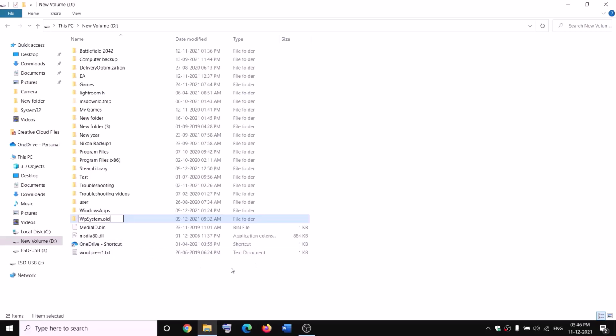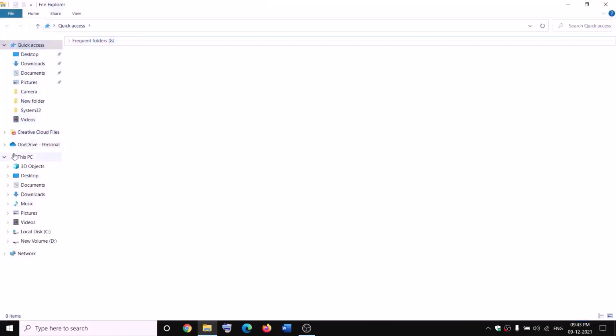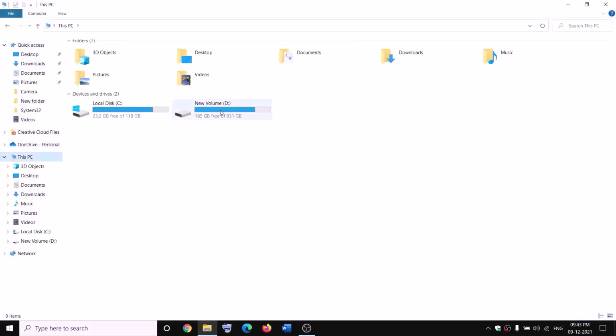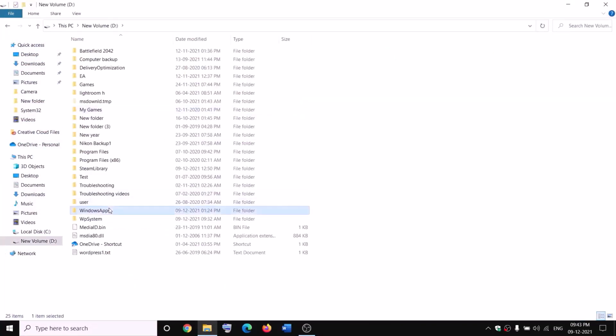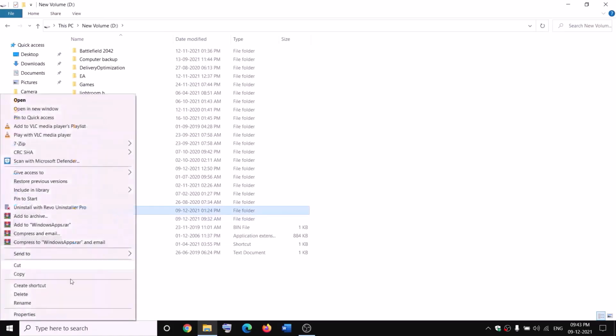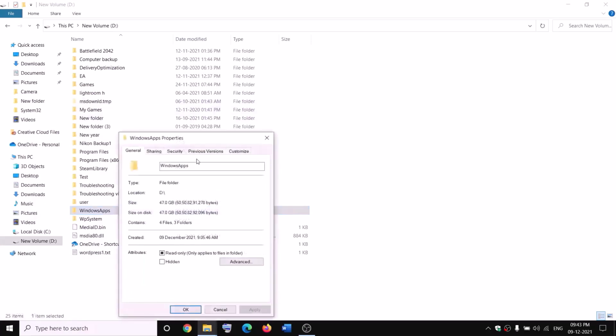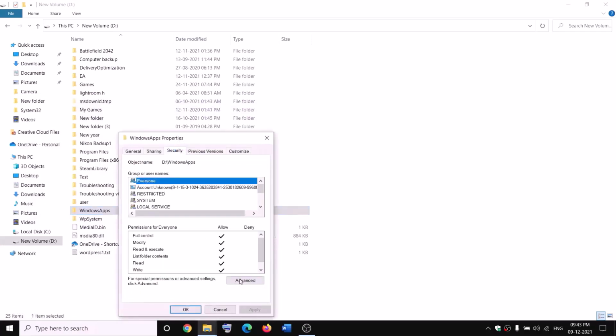Now, if you still face the problem, you can go ahead and restart your computer and then try to rename it once again. Open File Explorer, go to This PC, open D drive, then right-click on Windows apps and rename it. Before renaming, you have to take ownership. Right-click, click on Properties, go to the Security tab, Advanced.